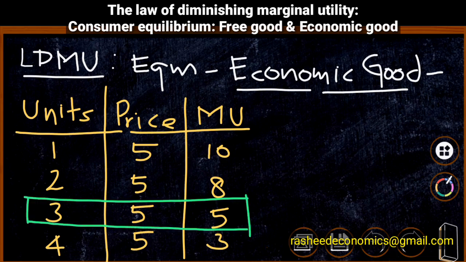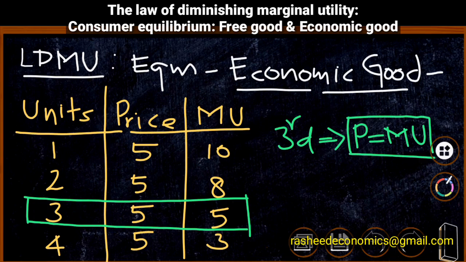Therefore, as per the analysis, the third unit is the point of attaining maximum satisfaction for the consumer. As the consumer moves above the third unit, his total utility will be decreasing. Therefore, the consumer is attaining equilibrium at the third unit of consumption, and at the third unit, marginal utility is equal to price, or price is equal to marginal utility of the product. This is the point of equilibrium.